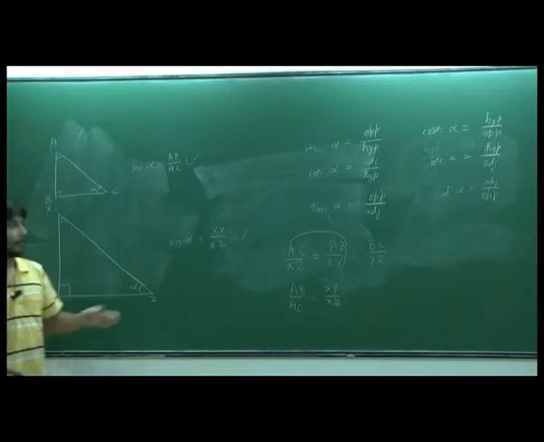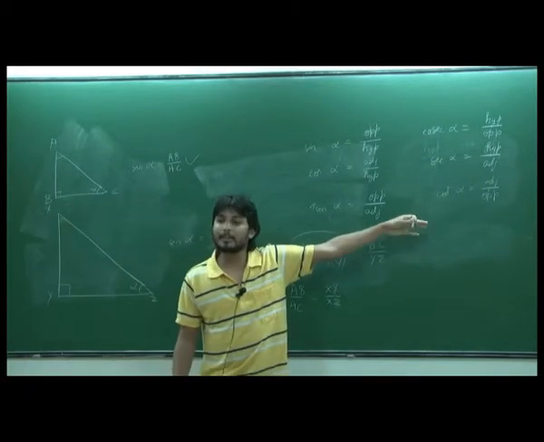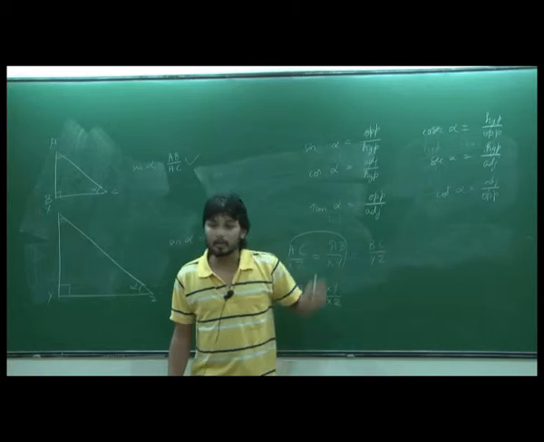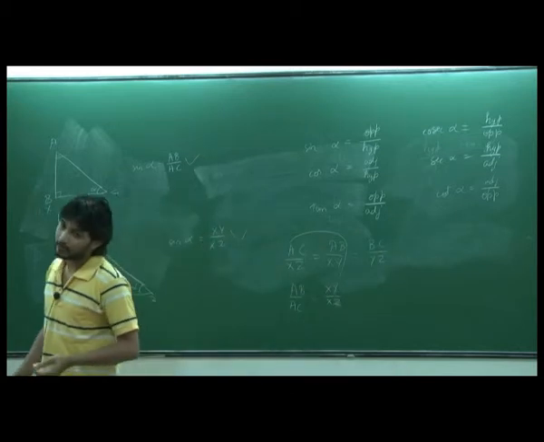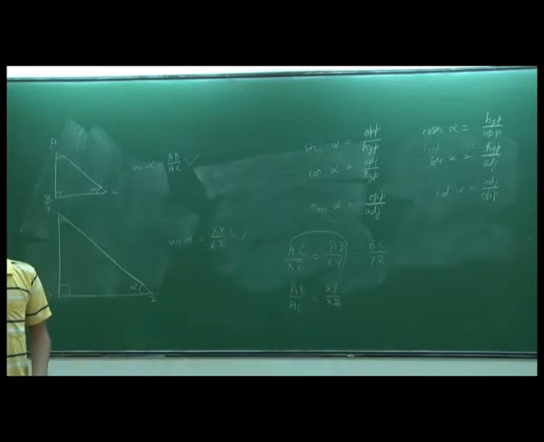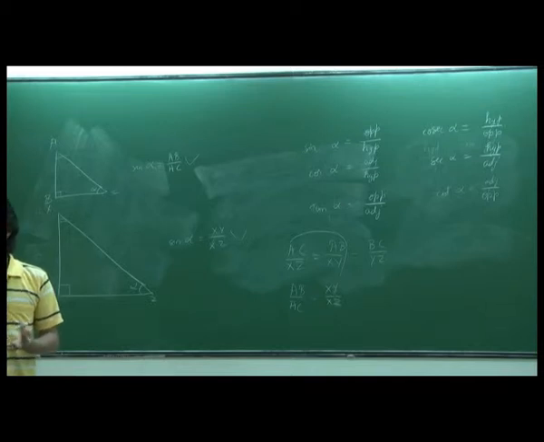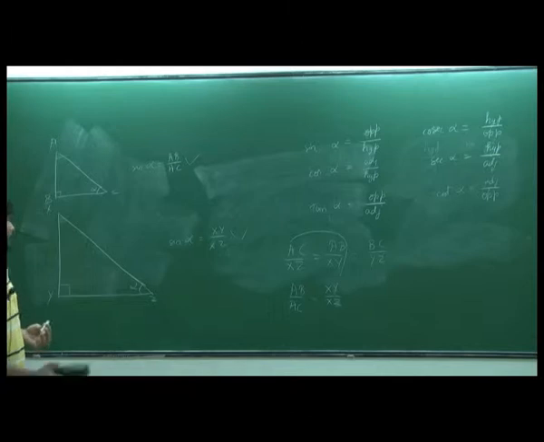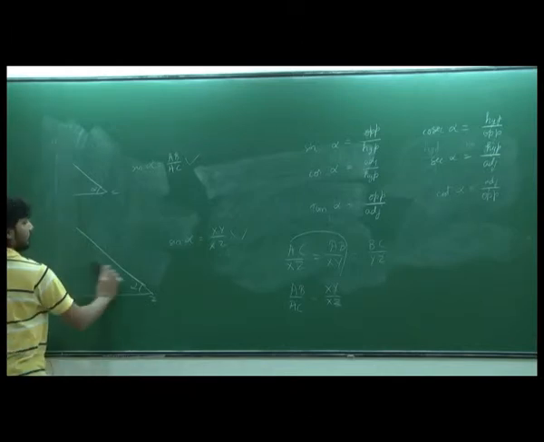So what can we say? All these 6 are called trigonometric ratios. So trigonometric ratios are invariant with respect to the size of the triangles. It is dependent only on the angle but not on the size of the triangle. Okay?